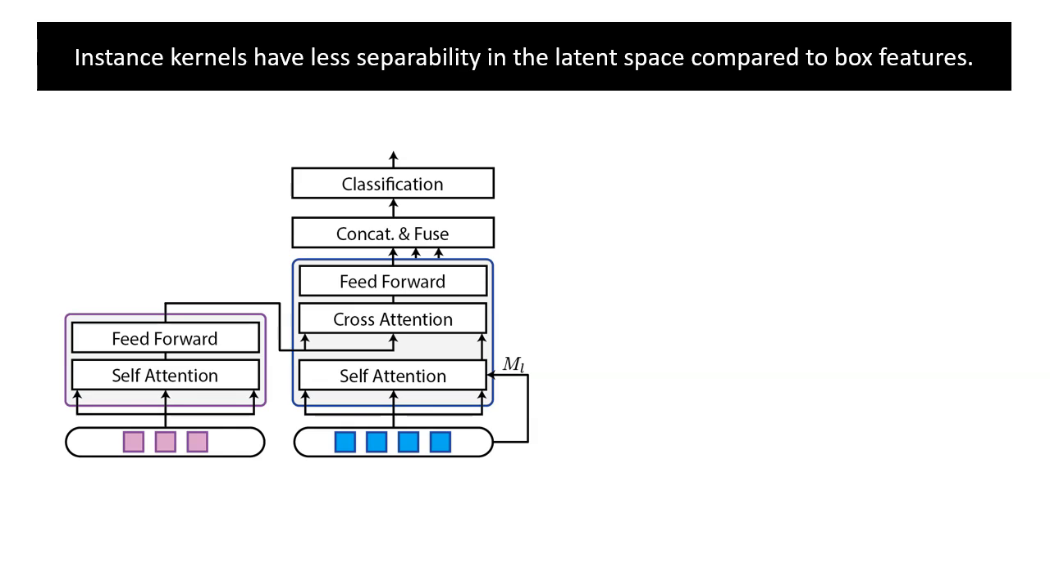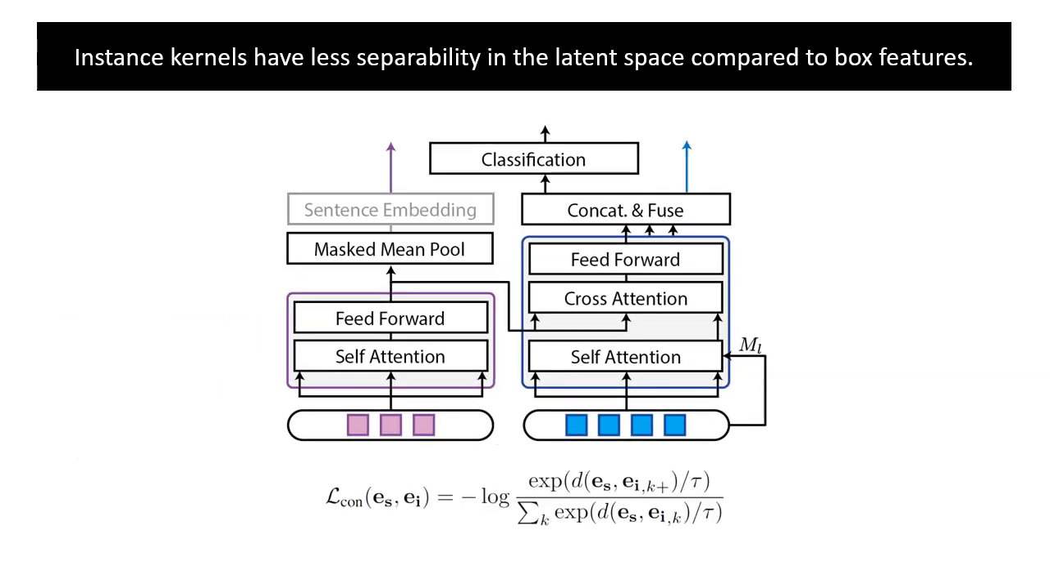Second, we observe that instance kernels from our visual backbone show less separability in the latent space compared to box features. To form a general solution to the feature separability issue, we construct a contrastive training scheme to alleviate ambiguities between embeddings of repetitive instances. Specifically, we pull sentence embeddings in matching instance vectors towards each other while contrasting non-matching pairs.